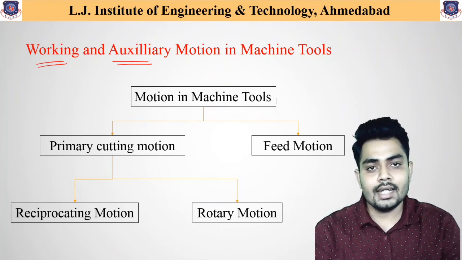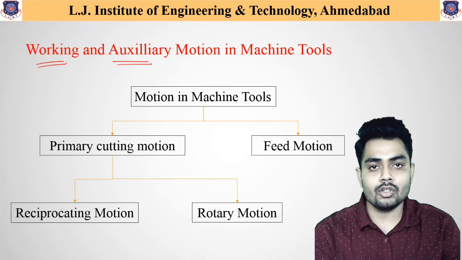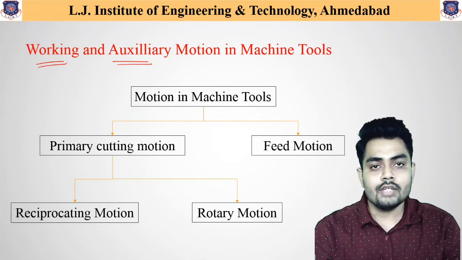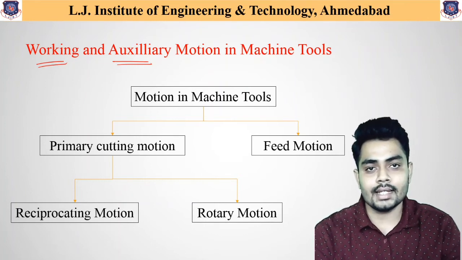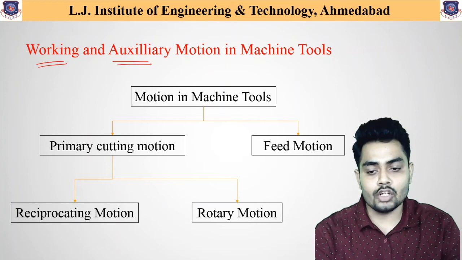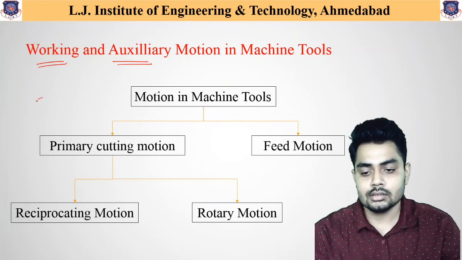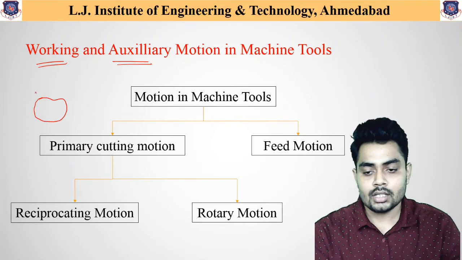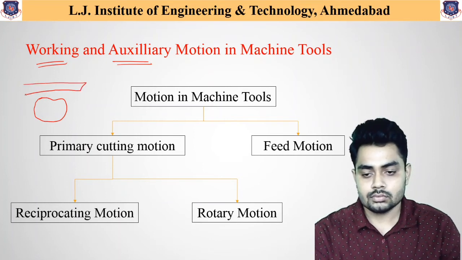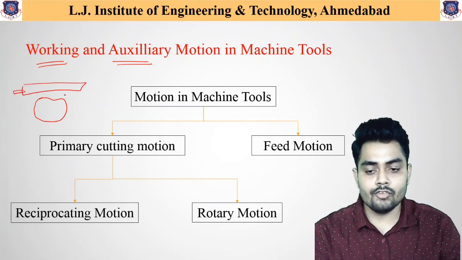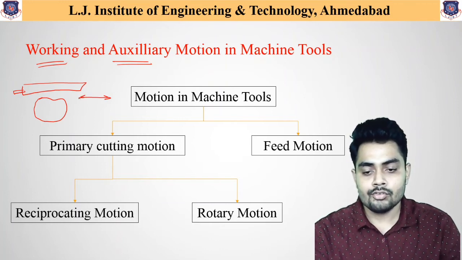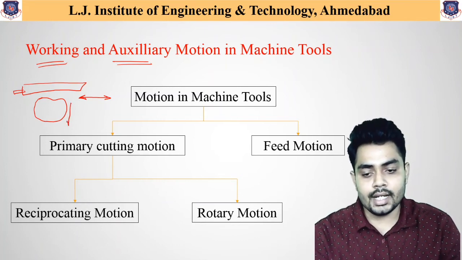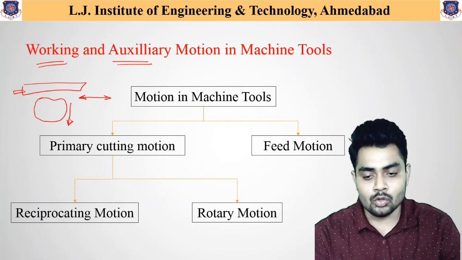In our first introductory lecture, we took the example of the apple. If we want to cut that apple, the knife needs to be moved in forward and backward direction for cutting. So two movements are required. The first is the forward and backward movement of the knife, and to cut it up to the end, another movement is required, the downward movement.